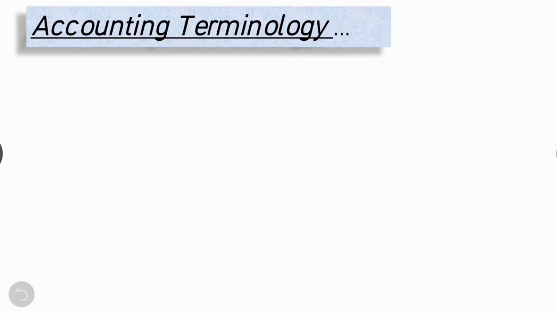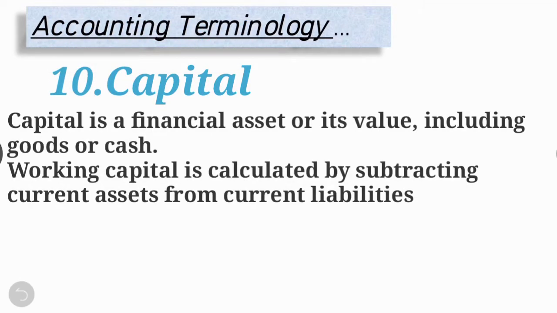10th terminology is capital. Capital refers to a person's or organization's financial assets. Capital may include funds in deposit accounts or money from financing sources. Working capital refers to a business's liquid capital, which the owners can use to pay for day-to-day or operating expenses. A company's working capital indicates its overall health and ability to meet financial obligations due within a year, right?